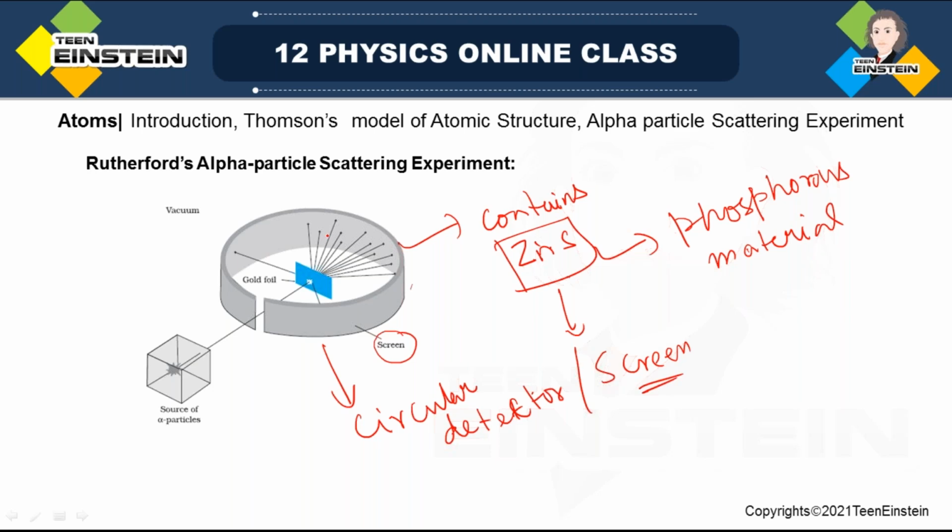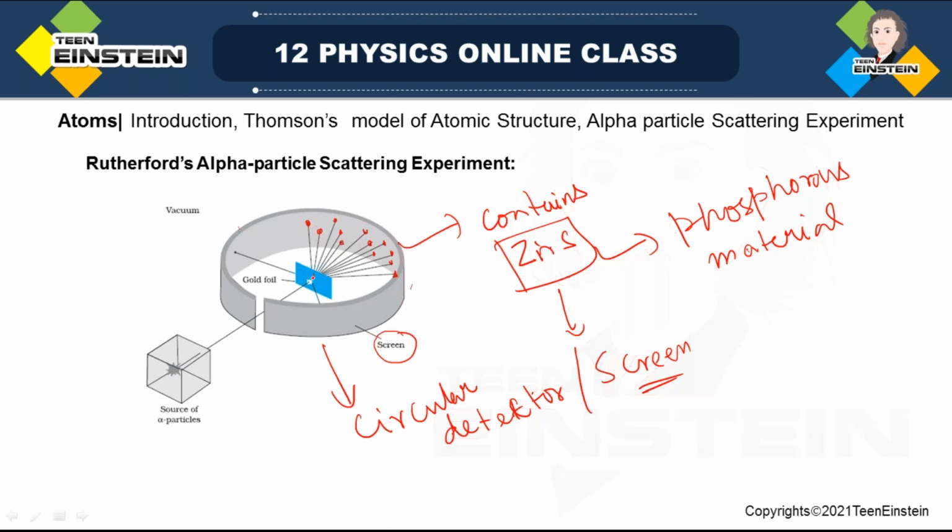So you can understand, after the alpha particle strikes the gold foil, where they go. You can see bright light after they reach the screen. Here they go and strike the screen, or this detector. This is actually a circular detector, kind of a film. Wherever the light goes, there will be some reaction at that place.